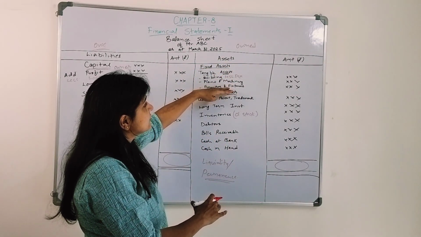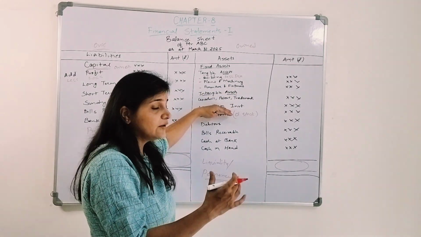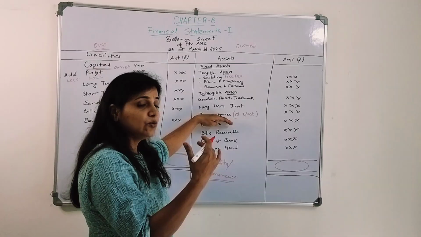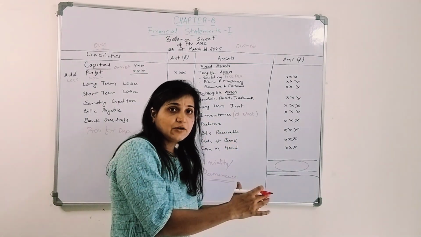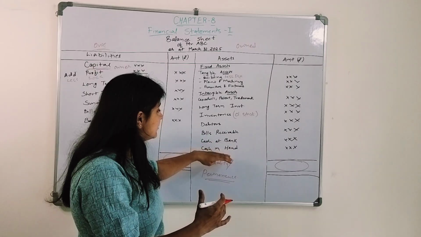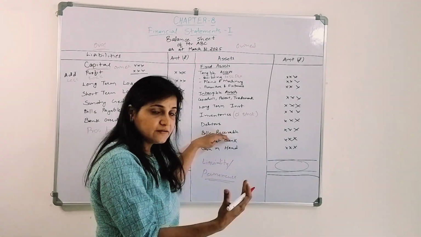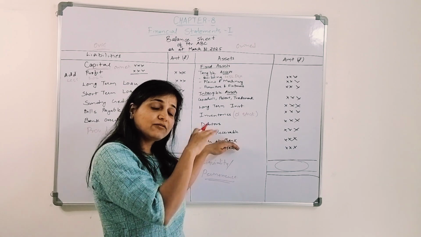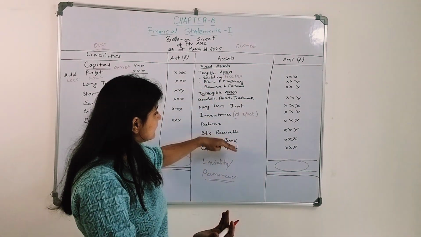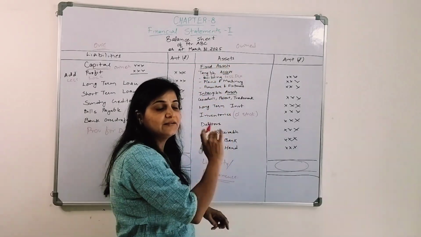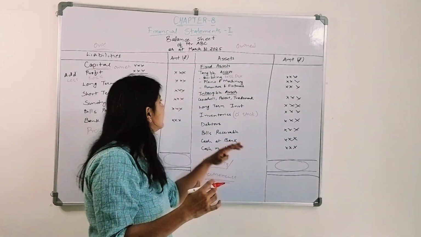So we will show the fixed assets first, then intangible assets, then investments, then the inventories, which are more liquid. Then debtors, which are less liquid as compared to cash in hand and cash at bank, right? Debtors, then bills receivable, then the cash at bank as compared to the cash in hand. So you can show it in that way, or in the reverse way. If we show it in the reverse way, it is known as the form of liquidity, right?